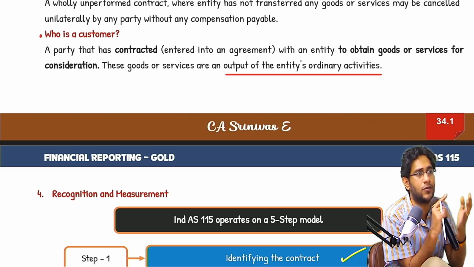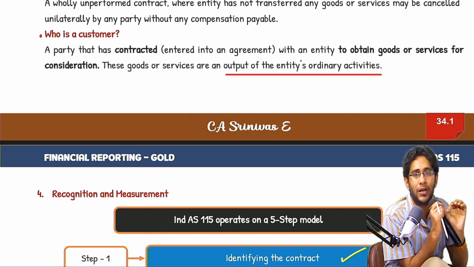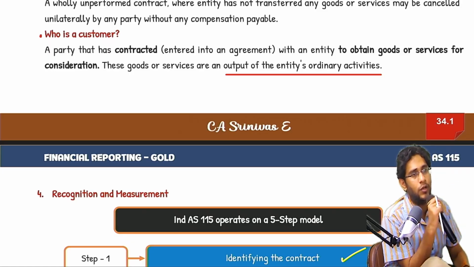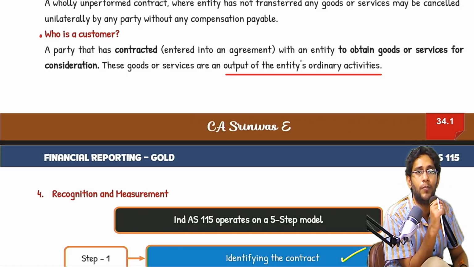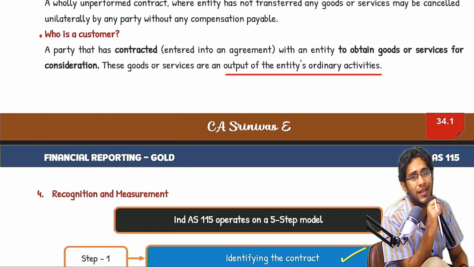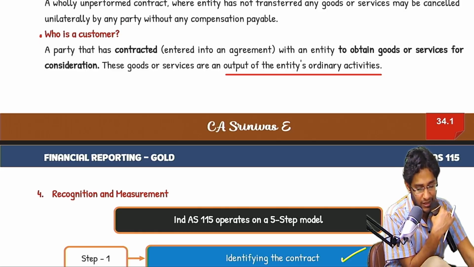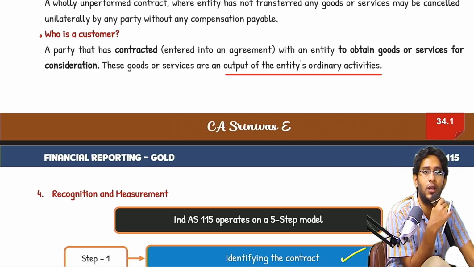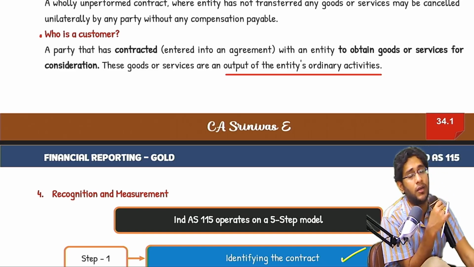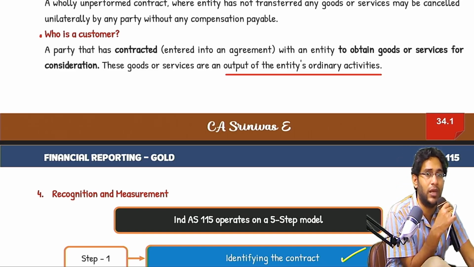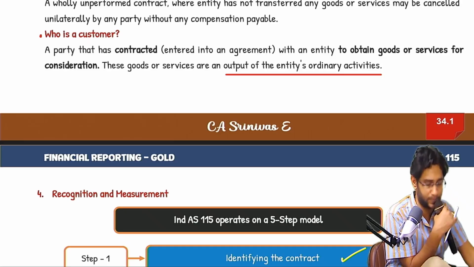But you will not become my customer. There is a contract, there is a sale also, but you are not my customer. You are a person who is buying my PPE. This is not something which I sell in the ordinary course of business. So who is a customer? It is defined here: a party that has contracted with an entity to obtain goods or services for consideration, and these goods and services are the output of the entity's ordinary activities. Whoever is buying the output of our ordinary activity is called a customer.